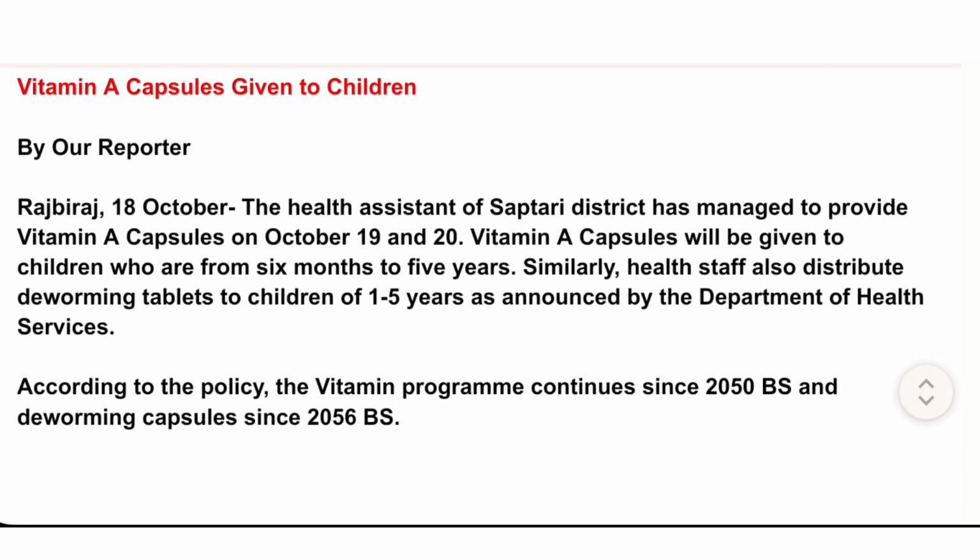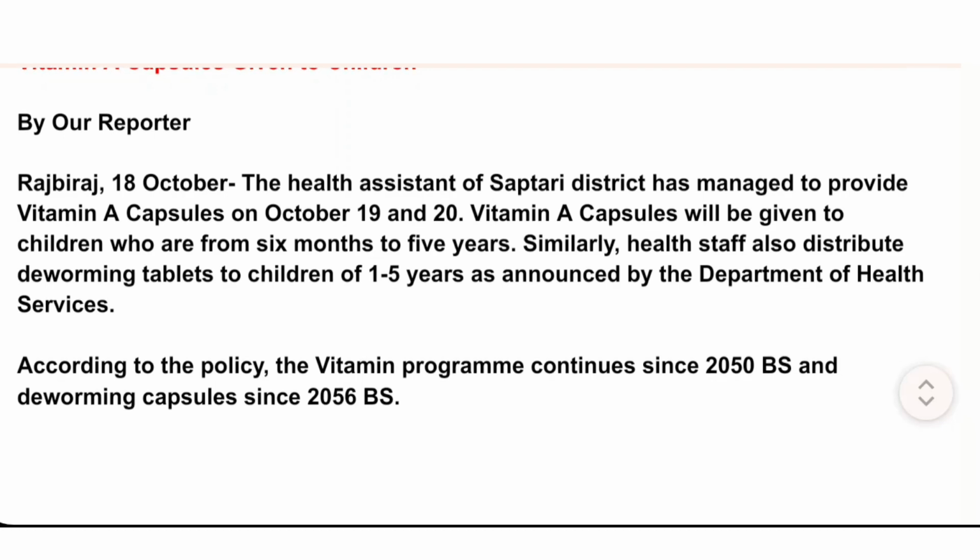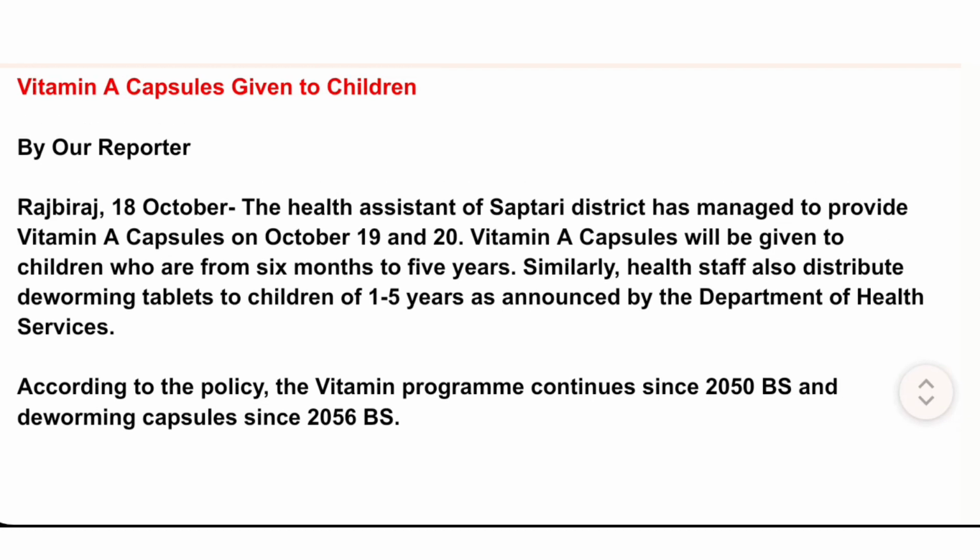Vitamin A capsules given to children. By our reporter. Rajbiraj, the 18th of October. The health assistants of Saptari district have managed to provide vitamin A capsules on October 19 and 20. Vitamin A capsules will be given to children from 6 months to 5 years. Similarly, health staff also distribute deworming tablets to children of 1 to 5 years as announced by the Department of Health Services. According to the policy, the vitamin program continues since 2050 BS and deworming capsules since 2056 BS.